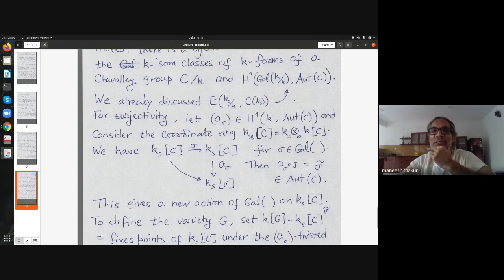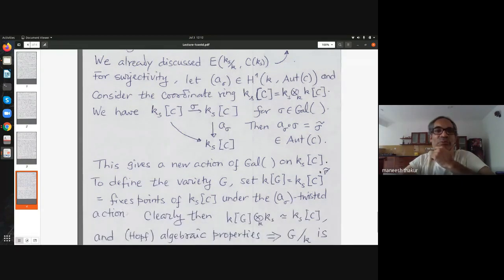So you can think of a_sigma as an automorphism of k_s[G], the coordinate ring of G over the separable closure, which is just this. And you take the composite, a_sigma composed with sigma. So let's call that sigma tilde. So this sigma tilde is an automorphism of k_s[G] that corresponds to an automorphism of G that I am calling sigma tilde. And this is the action now. This gives a new action of Galois on k_s[G].